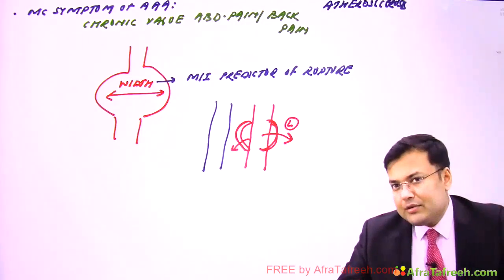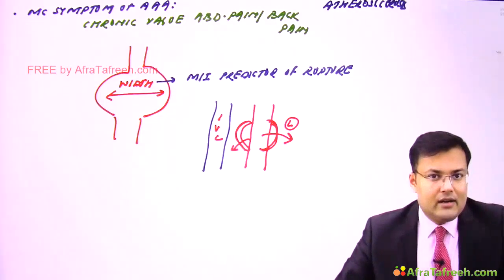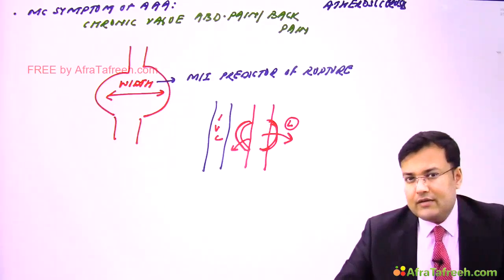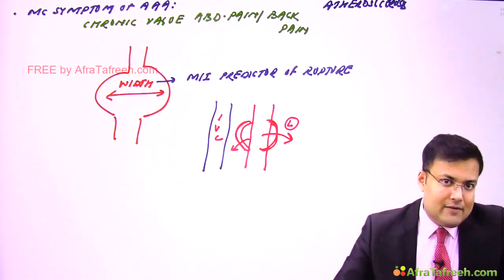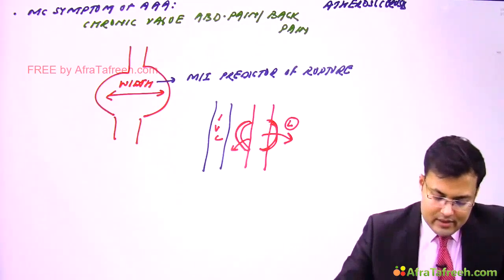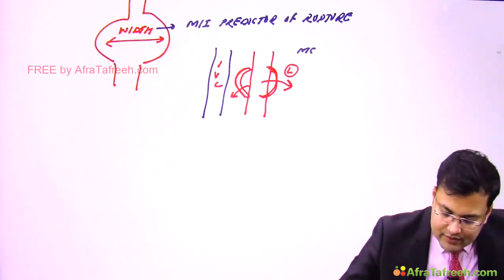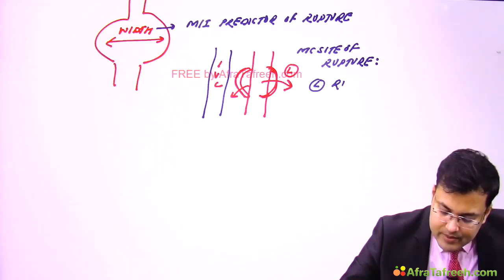It is going to rupture on the left side, because on the right side what happens? There is the inferior vena cava. So this was the question asked in AIIMS: what is the most common site of rupture of abdominal aortic aneurysm? And it is left retroperitoneal. Clear? So important point, the most common site of rupture is the left retroperitoneal.